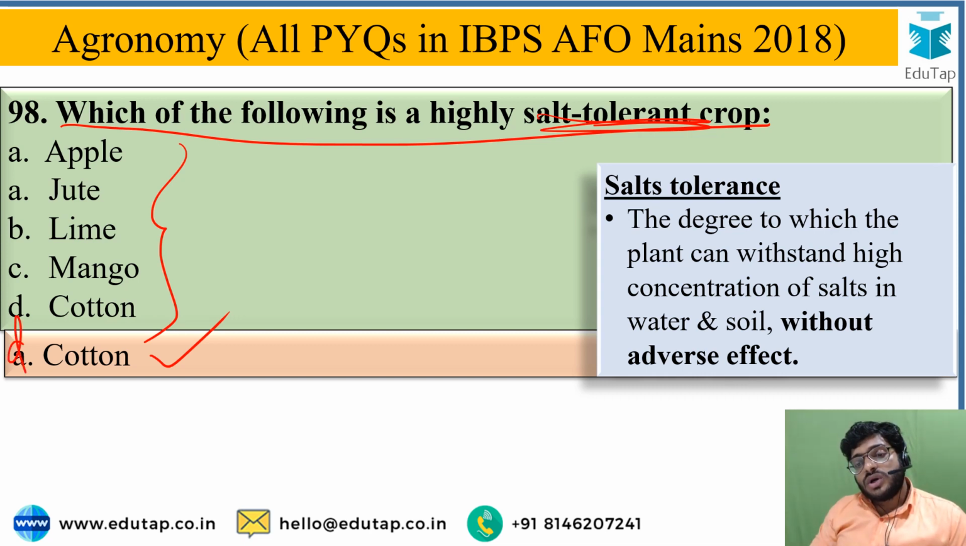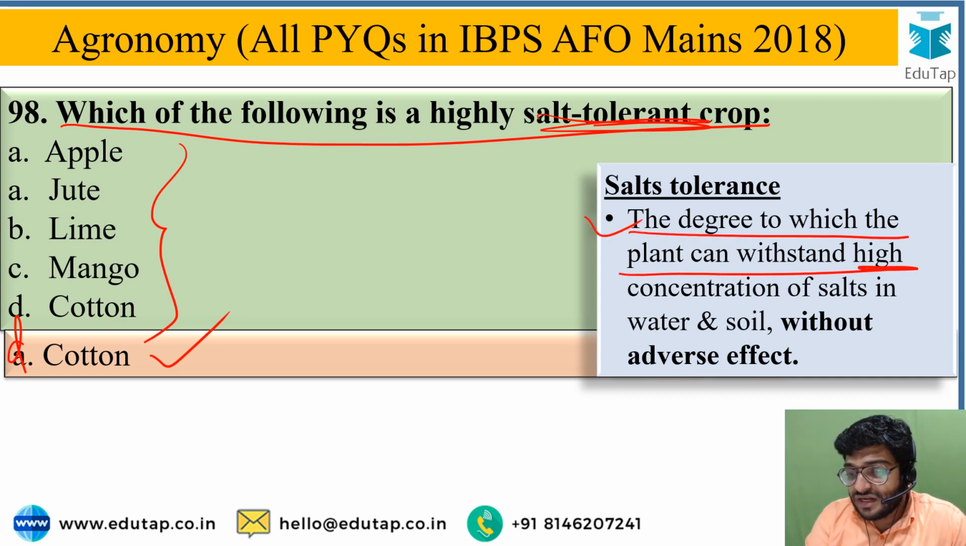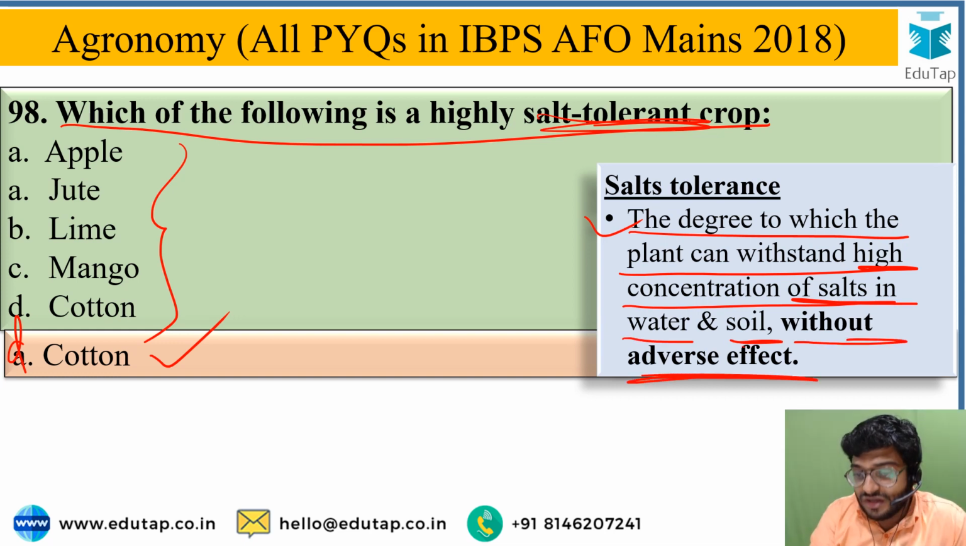So what is salt tolerance? Here you can see the degree to which the plant can withstand a high concentration of salt in water and soil without adverse effect. So tolerance is without any adverse effect. Salt tolerance is without any adverse effect of the salts that are present in the soil as well as in the water. So the highly salt tolerant crop from this option is cotton.